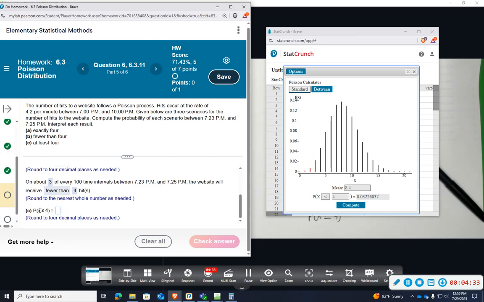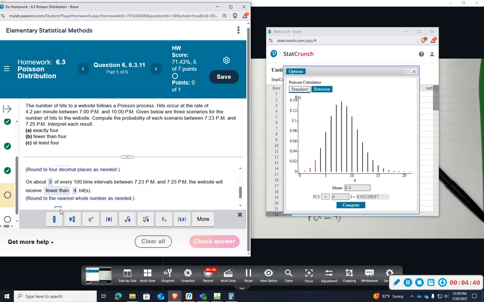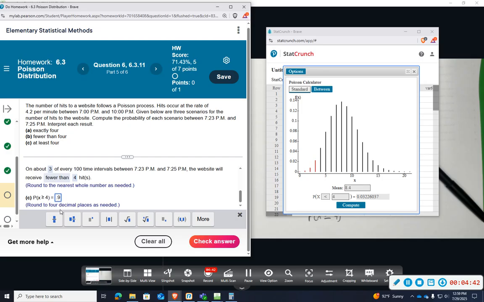And then C, we want to know greater than or equal to 4. So if I just did 1 minus this, that would give us 0.9678. So let's just go ahead and change it and just verify. So greater than or equal to, at least, we get 0.9677. I guess I rounded up and I didn't need to. Okay, so it should be pretty close.